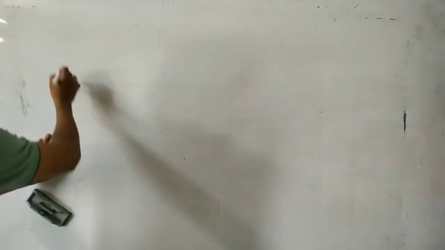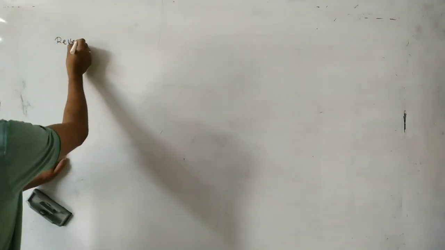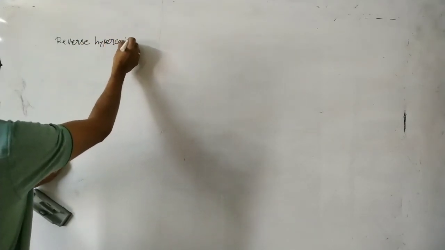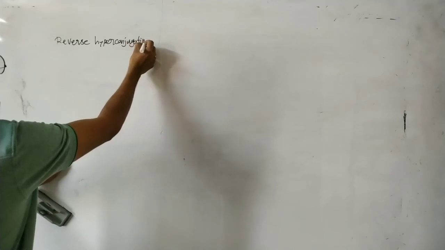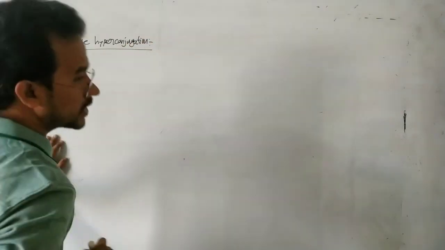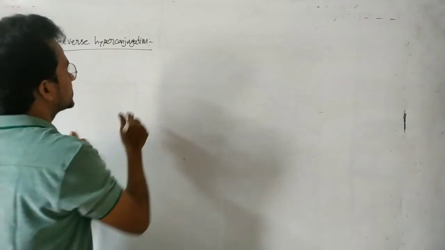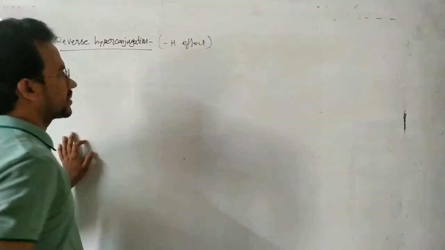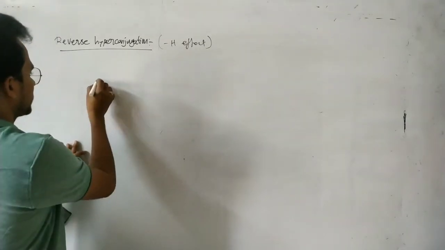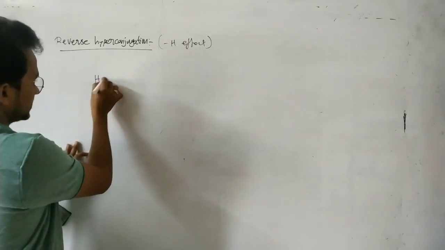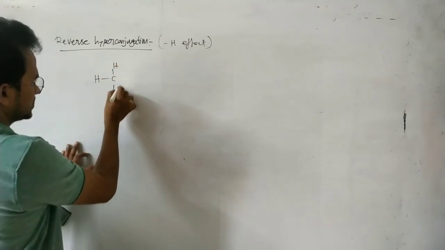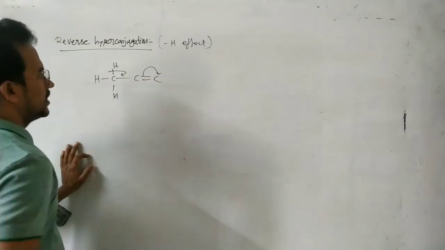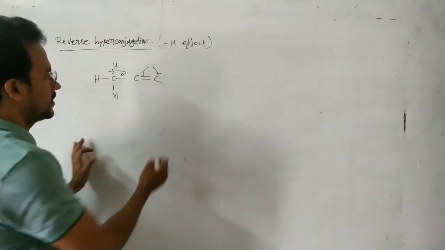Next, finally, reverse hyperconjugation. So reverse hyperconjugation means minus H effect, or negative hyperconjugation. Generally, you know in H-C double bond C, the CH sigma electrons are delocalized into the C double bond C pi bond.